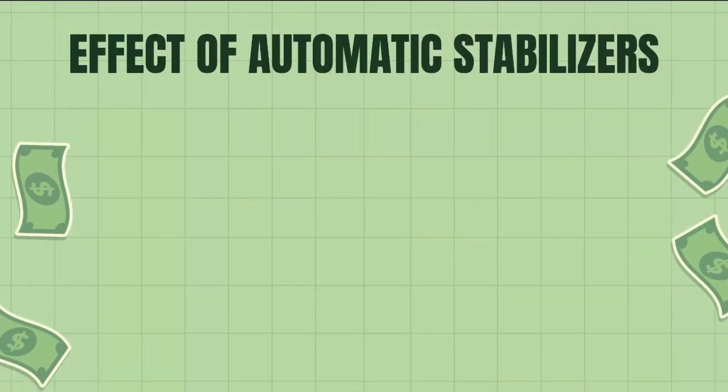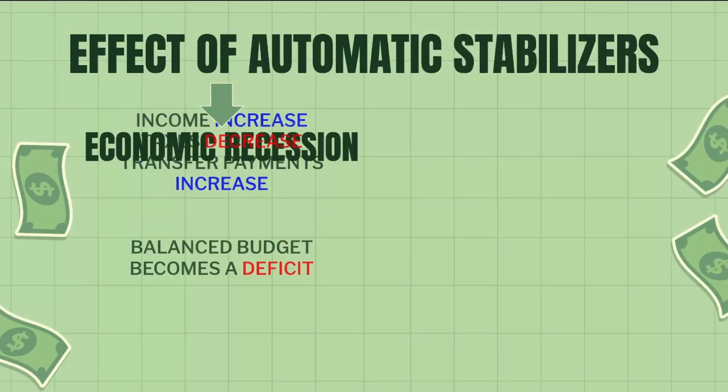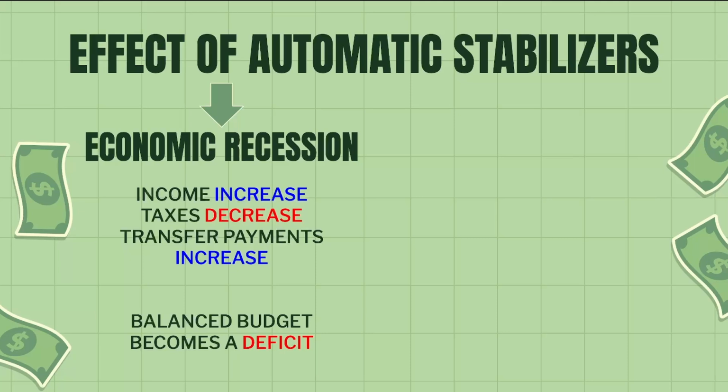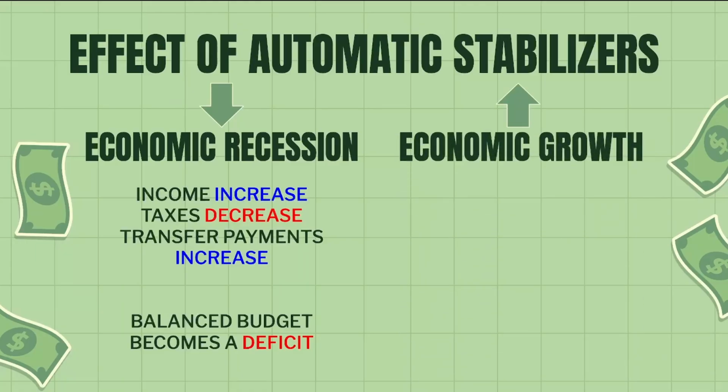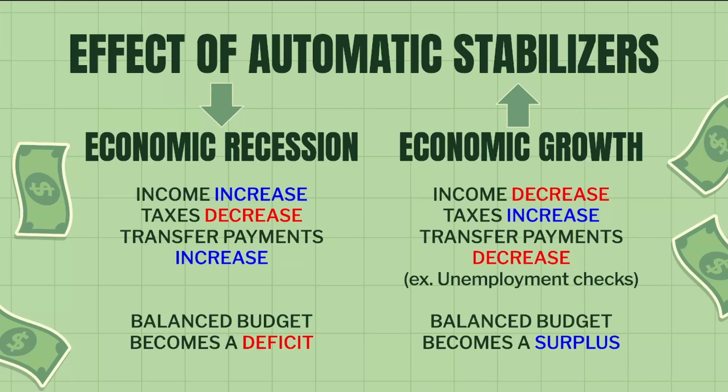During an economic slowdown, people start losing their jobs, causing unemployment benefits to increase, and because people are making less money, they pay less taxes, which helps them keep spending and keep demand afloat in the economy, albeit causing more of a deficit. However, the opposite goes for economic growth. More people are working and earning more, so unemployment benefits go down and tax revenues go up. This helps reduce government spending and cool off demand, which can lower the deficit or even create a surplus. So basically, automatic stabilizers help soften recessions and prevent booms from overheating, all without any government action.